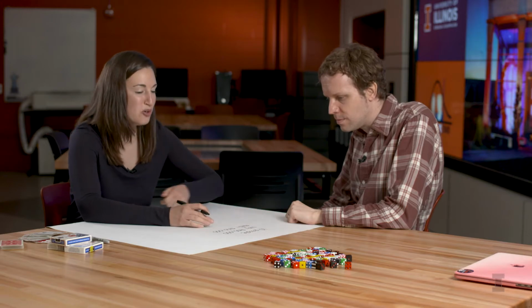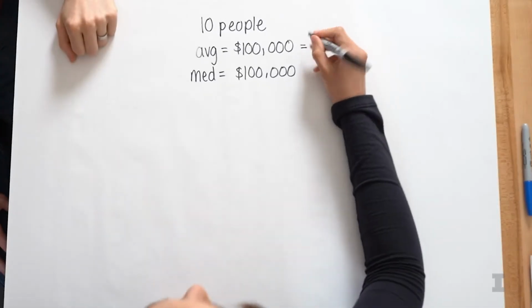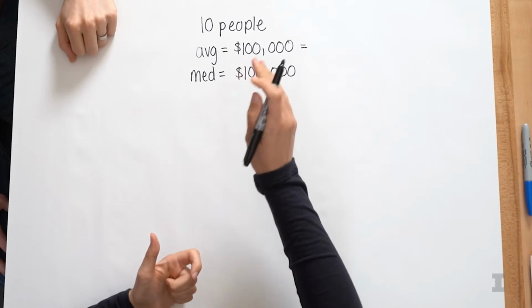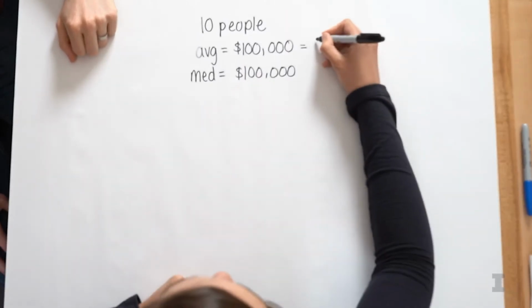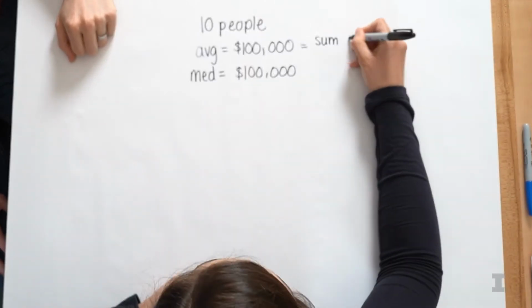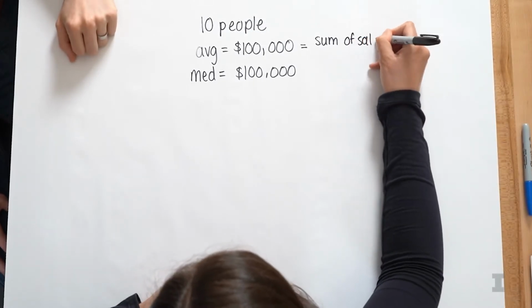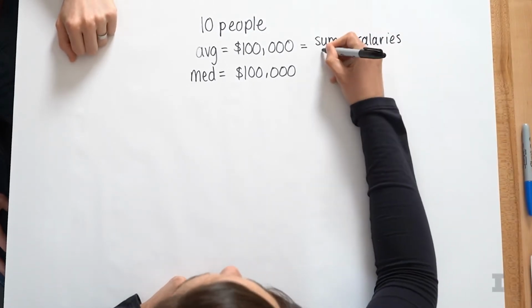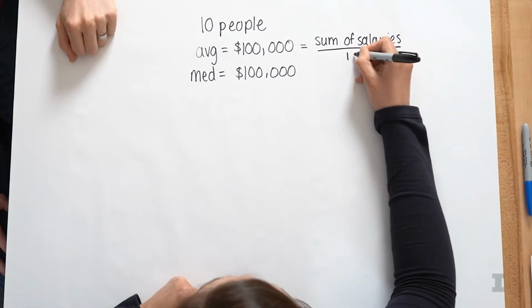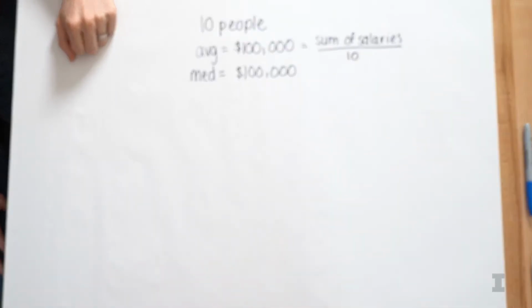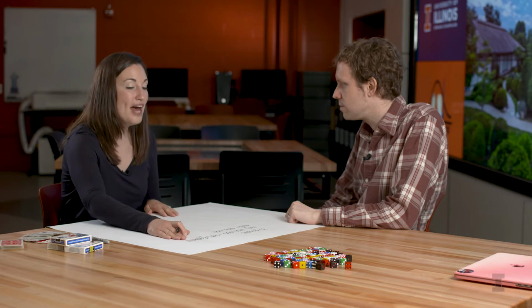Okay, and what does an average mean? Like, how do you calculate this? Yeah, so that's a great question. So basically what I would do to find the average would be to take all 10 people and add up their salaries. So add $100,000 10 times, which I'm just going to, in general, call the sum of the salaries. And then I want to divide by how many people there are. So there were 10 people, so I'm going to divide by 10. And the average is super common. People are calculating averages starting in third grade, maybe even earlier. So that's how I would find the average.